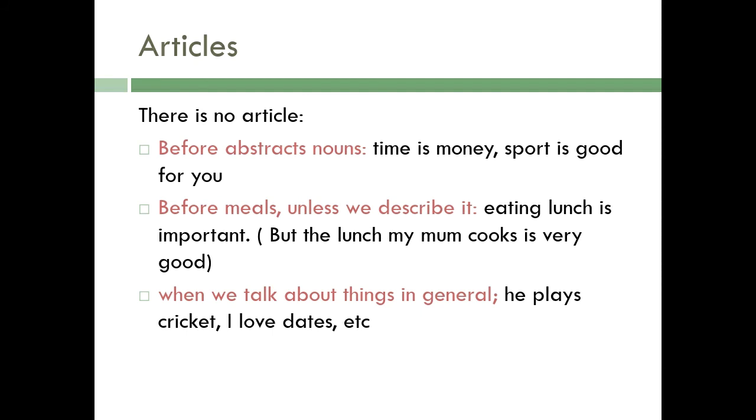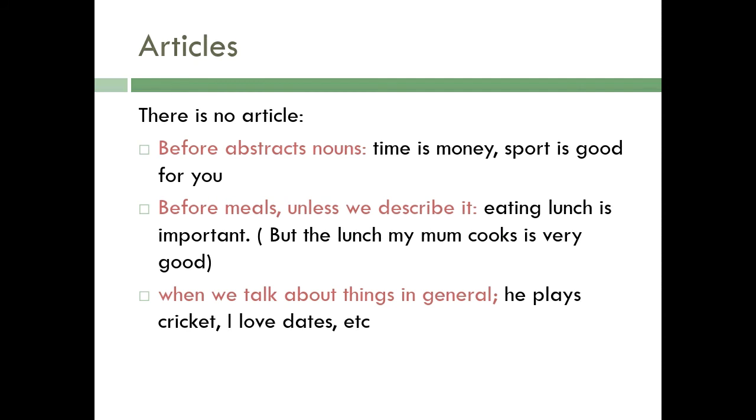Now, where we are not going to use articles: before abstract nouns, there is no need to use articles. Like time is money, sport is good for you, and before meals, unless we describe it.